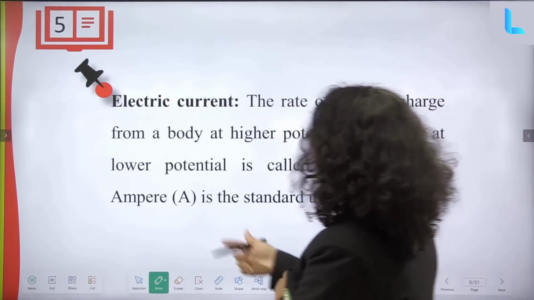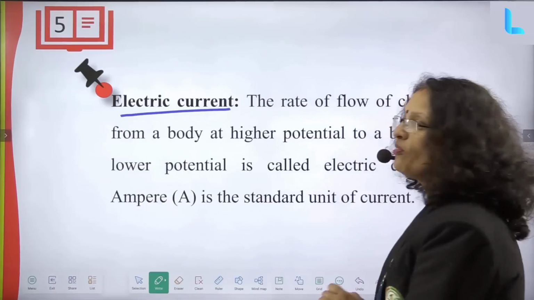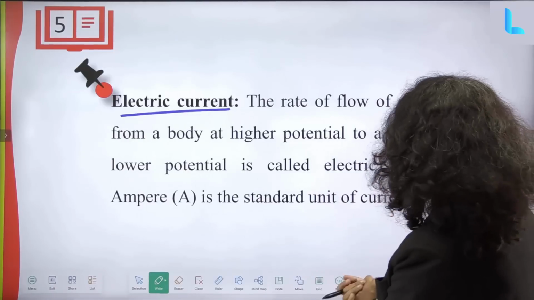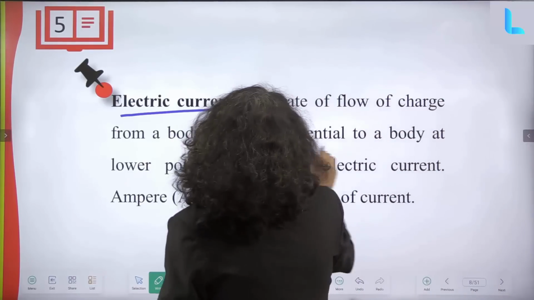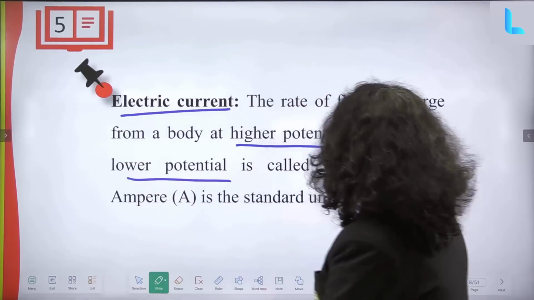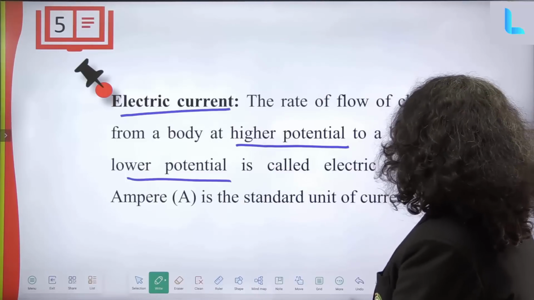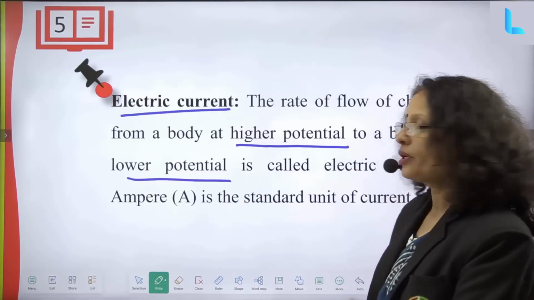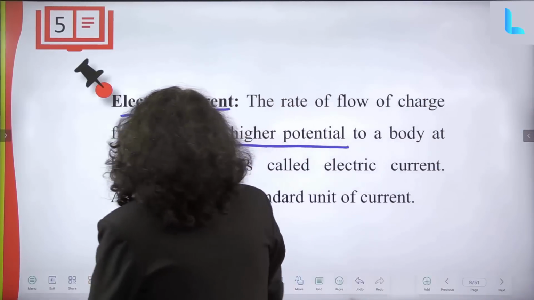Electric current: what do you understand by the term electric current? The rate of flow of charge from a body of higher potential to a body of lower potential is called electric current. The SI unit for electric current is ampere.